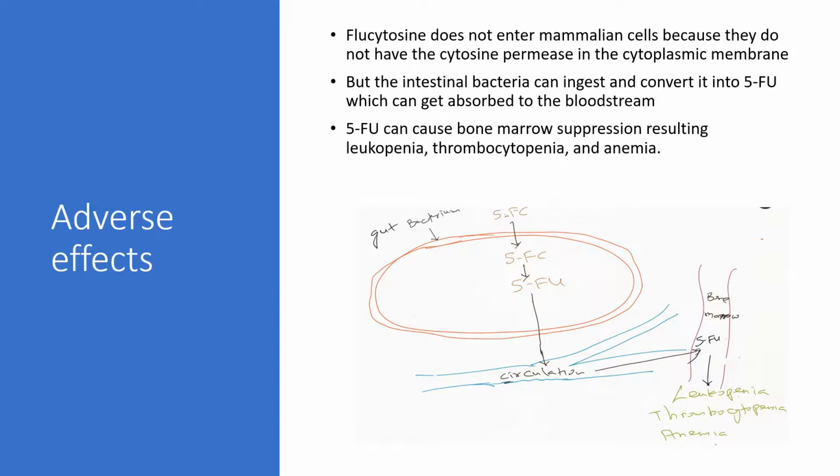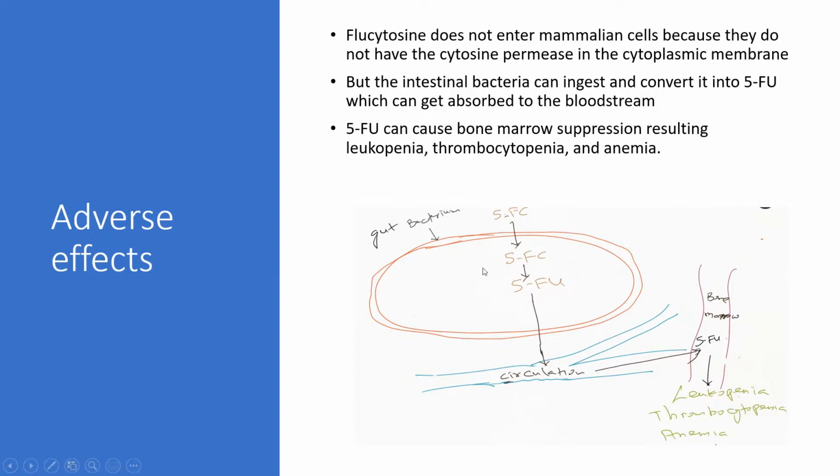But intestinal bacteria can take up this medication and convert it to 5-fluorouracil. Remember, this medication is an oral drug, so we ingest the medication. The commensal bacteria in the intestinal tract will take the medication into bacterial cells, and within the bacterial cells, it can be converted to 5-fluorouracil. This 5-fluorouracil diffuses out of the bacterial cells and enters the bloodstream. Remember, 5-fluorouracil is a cytotoxic, chemotherapeutic agent. It suppresses the bone marrow, resulting in leukopenia, thrombocytopenia, and anemia.